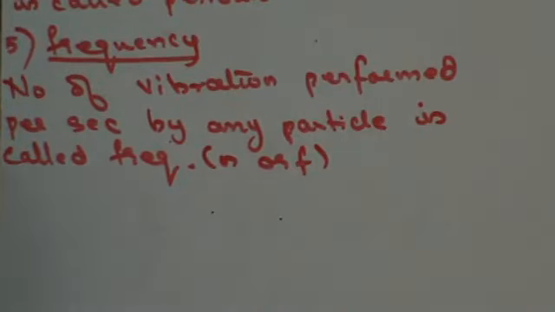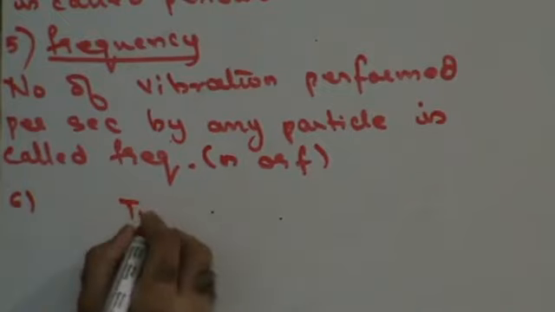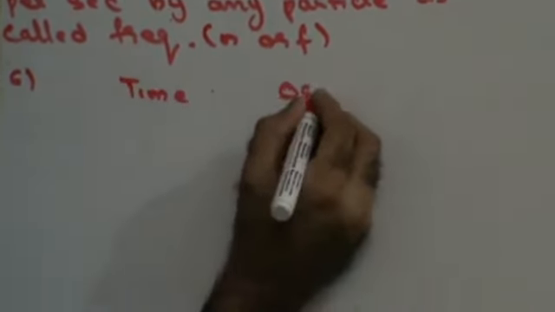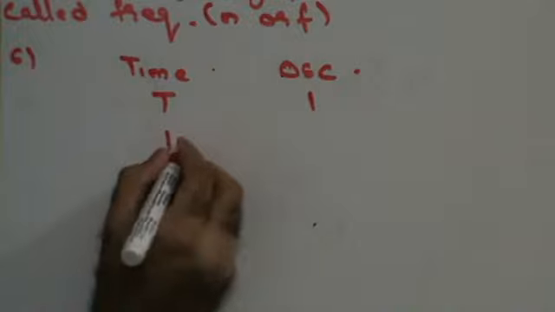Now, in periodic time T, one oscillation is completed. So in 1 second, how many oscillations will be completed?